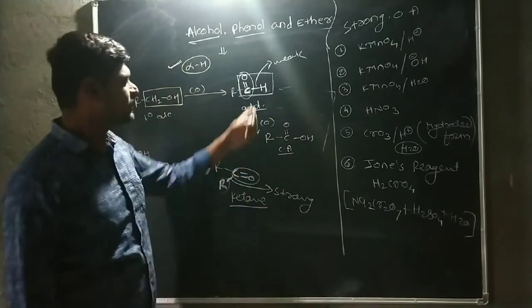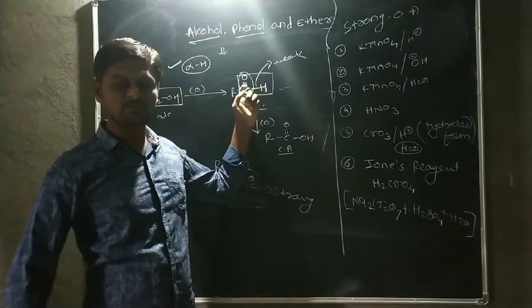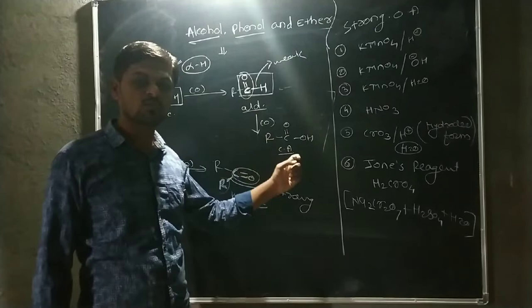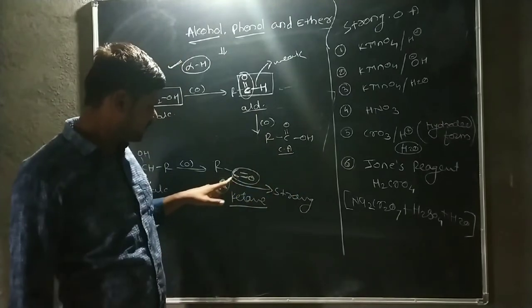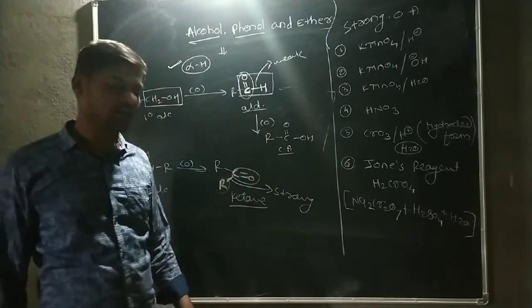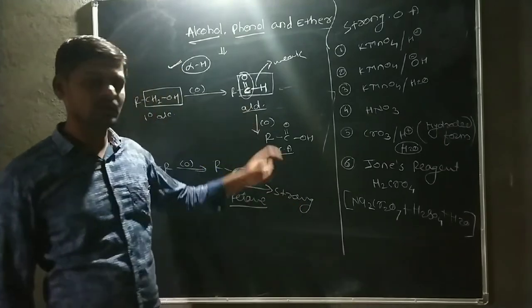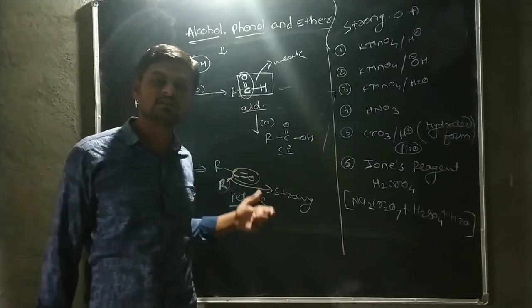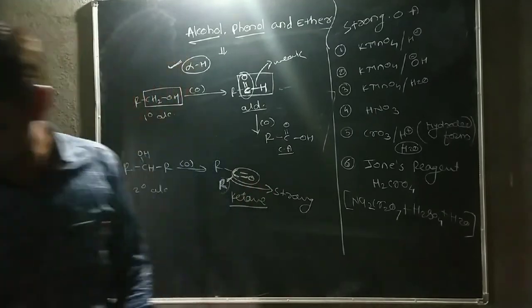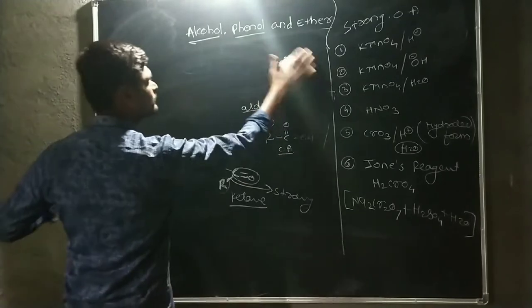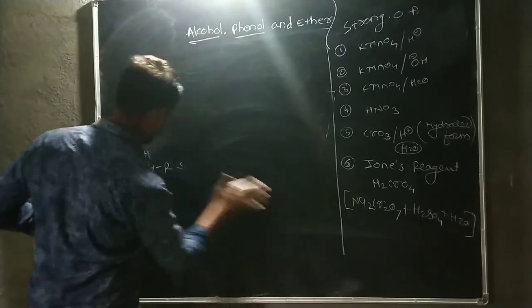Due to the weaker bond, the carbon-hydrogen bond easily breaks down and it gets converted into carboxylic acid. And the carbon-carbon bond is the stronger bond and does not break down easily. Therefore, aldehyde undergoes the oxidation reaction more easily than ketone. Okay, this is a common reaction. Now we consider some examples.